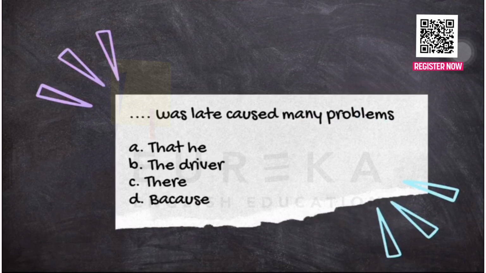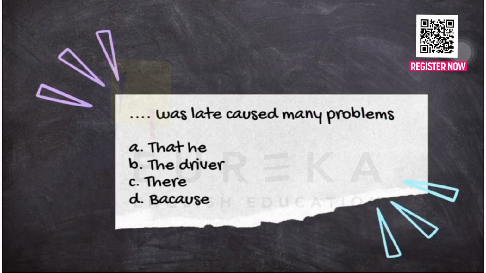Okay, now for the last, we can see an example that we can find in the TOEFL test. For example, there is a question here, blank was late, caused many problems, and the multiple choice is A, that he, that consists of a connector and subject, and then B, the driver, is the subject, and then there is there, that can be a place expression of the connectors, and then there is because.